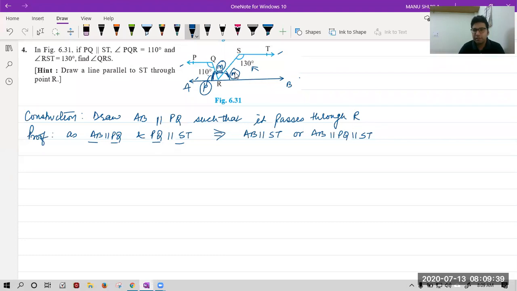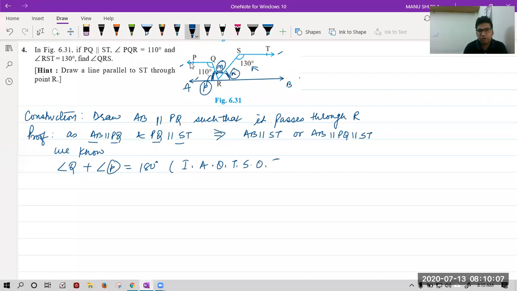Which angle can we find easily? We can find P with the help of which theorem? Please tell the theorem. We know angle Q plus angle P is equal to 180 degrees. Yes, Piyush, it is interior angles on the same side of the transversal. They are interior angles on the same side of the transversal.